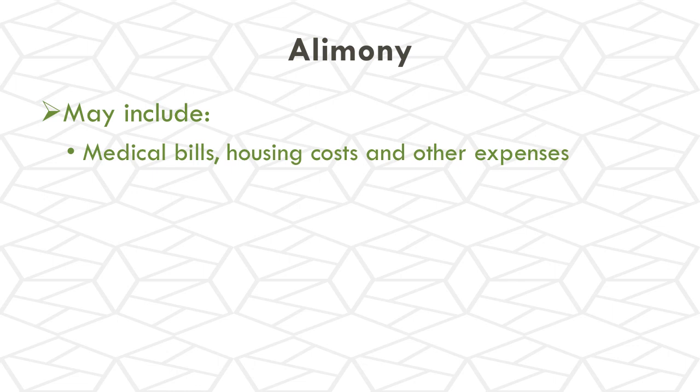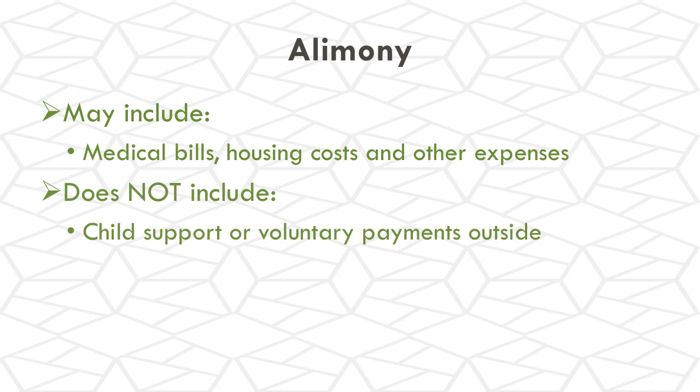Alimony may include a number of expenses, including medical bills, housing costs, and other various expenses. However, it does not include child support. All right? That's a common misconception that taxpayers have. It does not include child support, and it also does not include any voluntary payments made outside of the divorce instrument. So a spouse may decide out of the goodness of their heart to pay a little bit extra each month to their former spouse outside of what the divorce decree states that they must pay. That additional payment is not considered alimony.